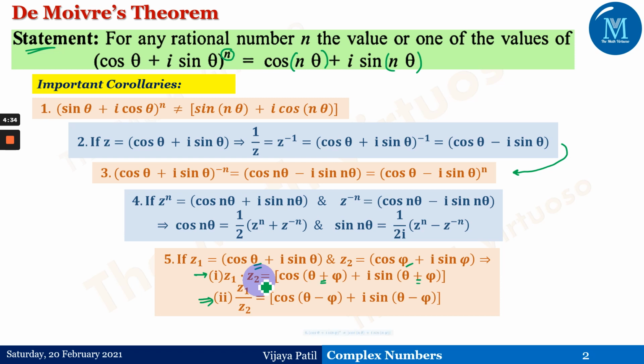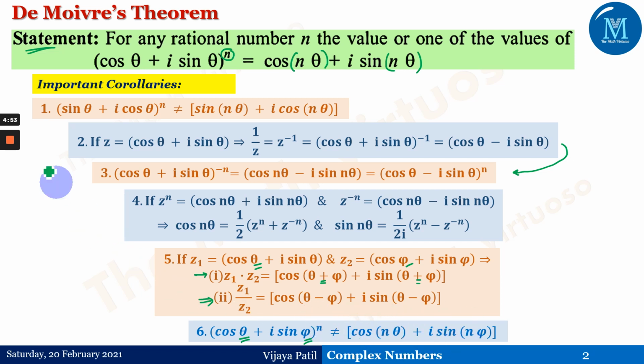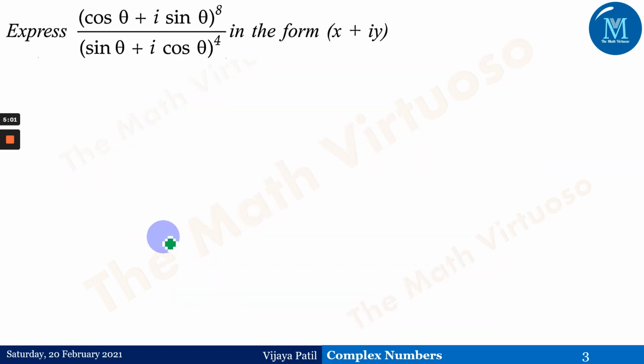Very important corollaries from this theorem follow. Then the last one is (cos theta plus I times sin phi) to the power n is not equal to cos n theta plus I sin n phi. What do you mean by that? If the angles of this particular complex number are different, then also the De Moivre's theorem will not follow. So this is a very important property again. These are the 6 properties, or otherwise we can say the important corollaries of the De Moivre's theorem. We will just quickly go ahead with a few examples.